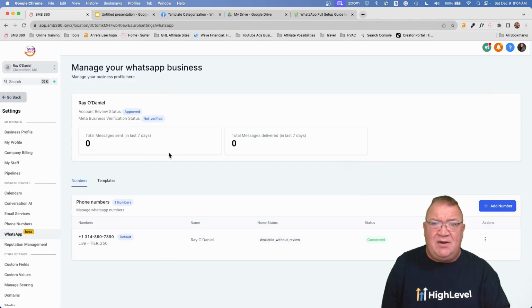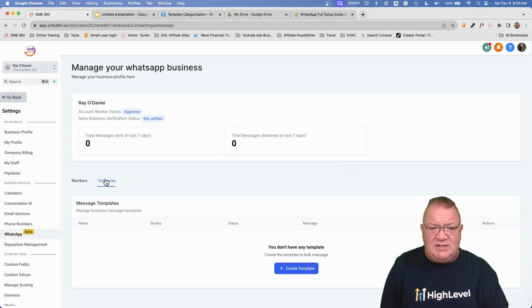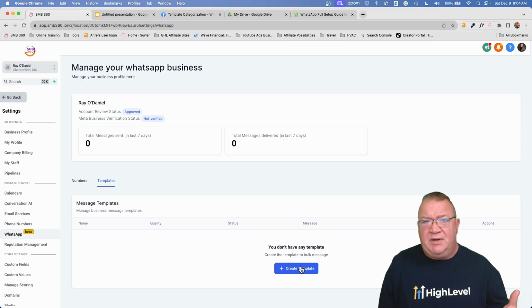If you want to add a secondary number for whatever reason for WhatsApp, you can certainly do that. But I'm just going to go over into the templates area. Now, inside the templates, you're going to have to create a template. Now, here's where we start learning, great, what is a template now? What do I actually need to do?